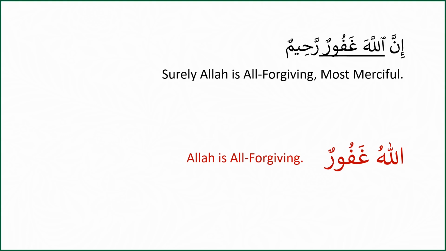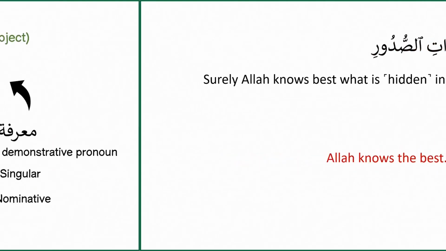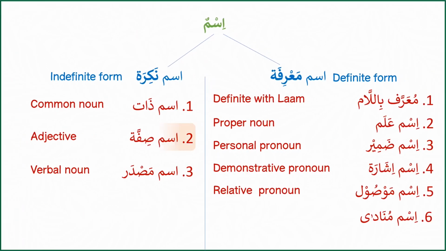full stop. Some more examples of nominal sentences from the Quran are Inna Allaha Ghafurur Rahim. Allahu Ghafurun. Why we have fatha symbol on ha in the word Allah, please don't think about it at this moment. We are only considering Allahu Ghafurun. The nominal sentence here is Allahu Ghafurun. Inna Allaha alimun bizatis sudur. Allahu alimun. Both alim and ghafur are adjectives, ism siffa, which is then a type of nakira ism.